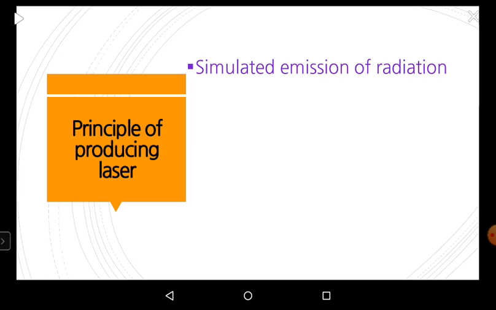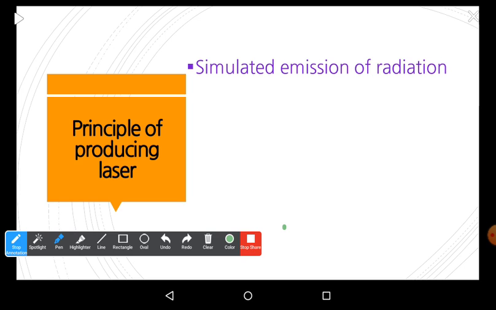They are ordinary radiation. Therefore, we need another process, which is very specific and whose principle is very different from spontaneous emission. So what's that? This is nothing but stimulated emission of radiation.